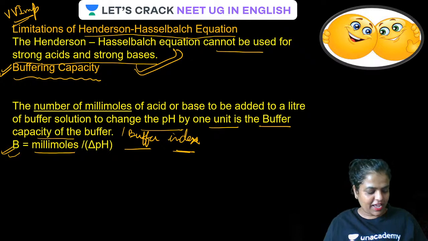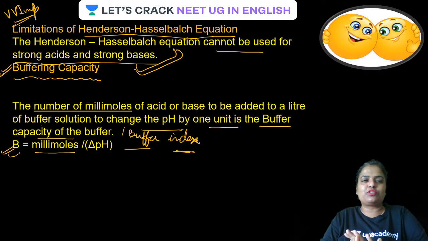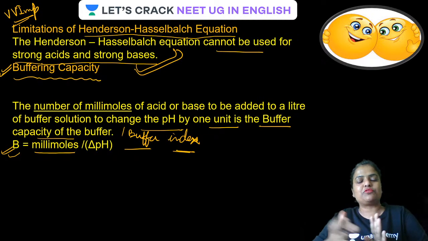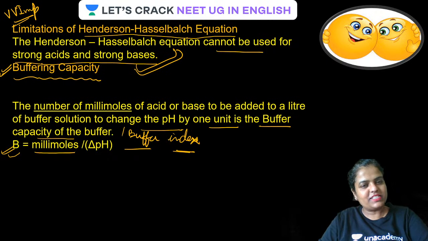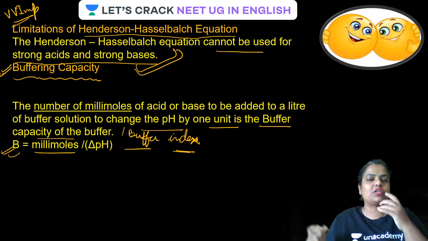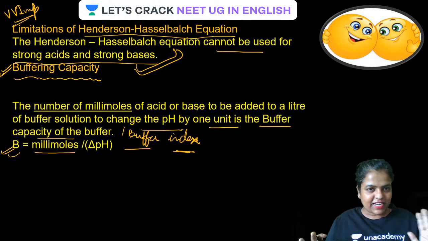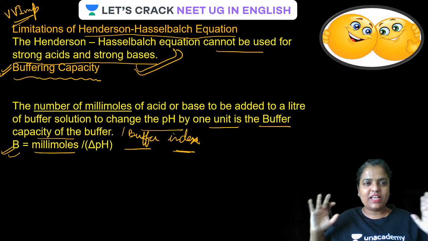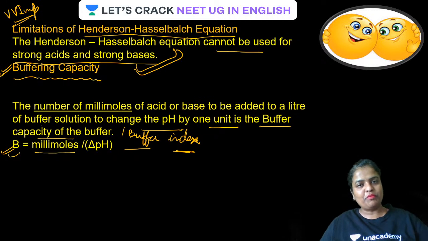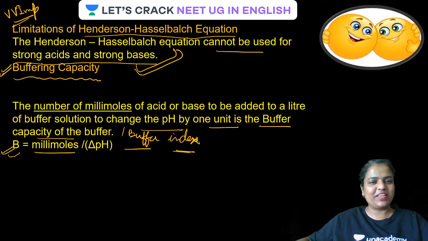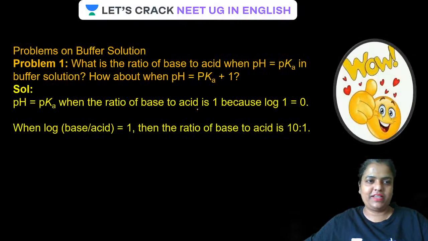Is that clear guys? Question is asked this way also. What is the buffer capacity if this much millimole of acid is added, this much millimole of base is added? And the pH change caused is this much. Is that clear? This is very important guys. Buffer capacity questions have been asked, what is the buffer capacity of a buffer? Okay guys, now let us go ahead.